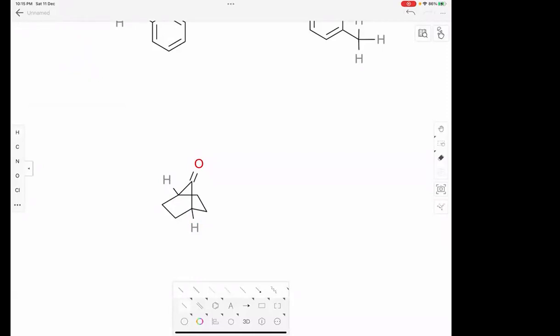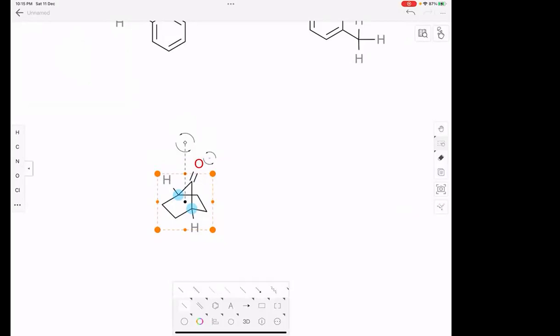If it converts into an sp2 carbon, can you tell me what is the shape of an sp2 carbon? It is trigonal planar. sp3 is tetrahedral, sp2 is trigonal planar. That means in order for these carbons to become sp2, they must be trigonal planar.